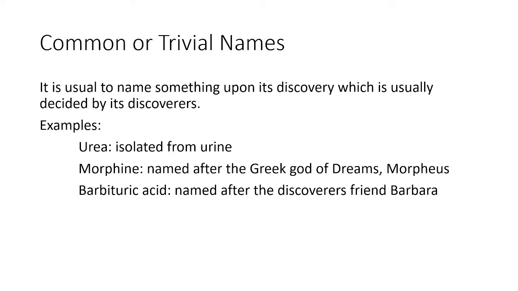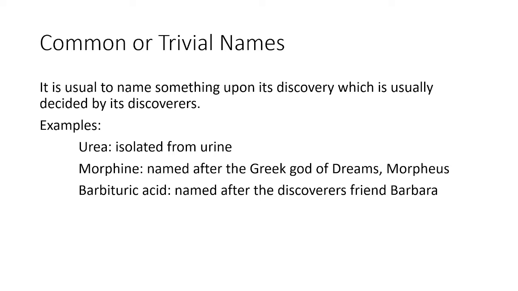Morphine is a painkiller. It is named after the Greek god of dreams, Morpheus. Hindi ako sure kung ano yung direct na analogy kung bakit niya naisip na yung painkiller ay related sa God of Dreams. But we have here Morpheus, thus morphine.